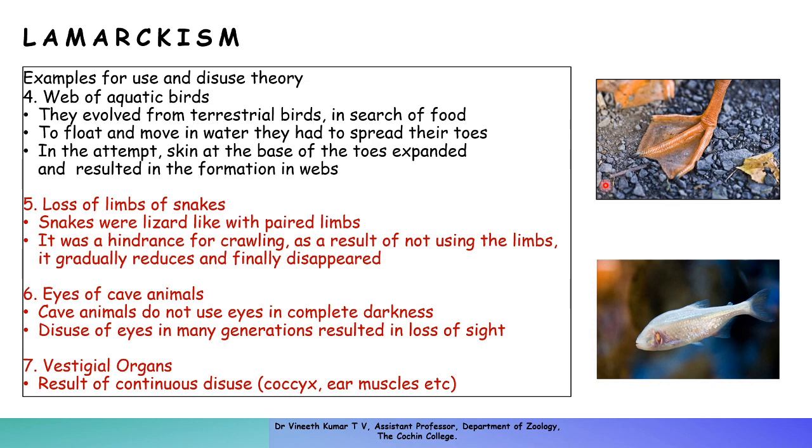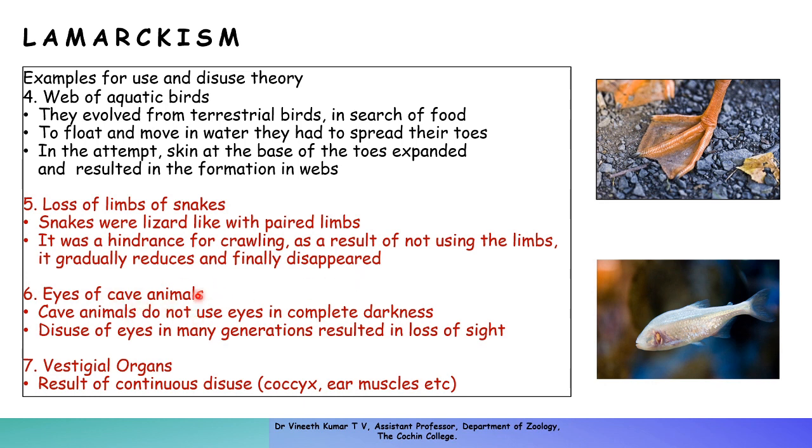The next three examples are related to the disuse theory. In the disuse theory, he states that snakes were like lizards and had paired limbs, and these were a hindrance because they had a crawling habit. As a result, they did not use their limbs, and gradually the limbs disappeared because they were not being used.